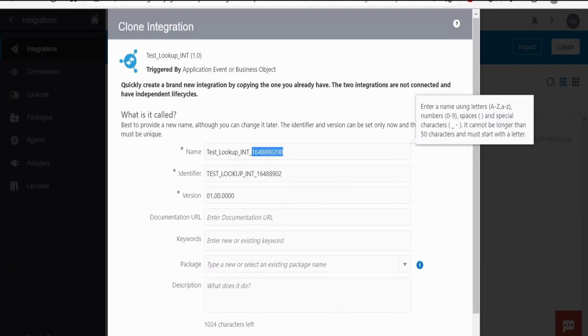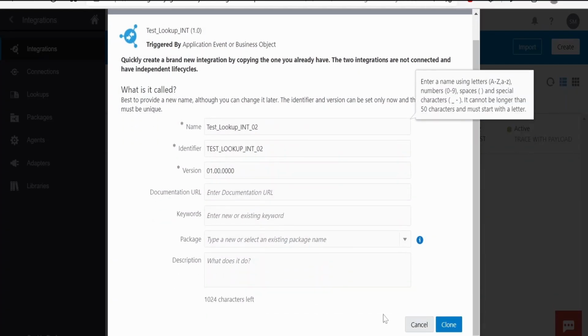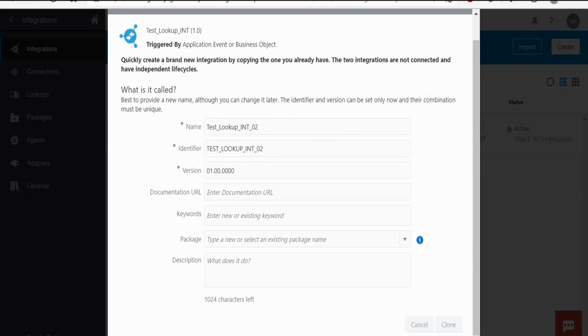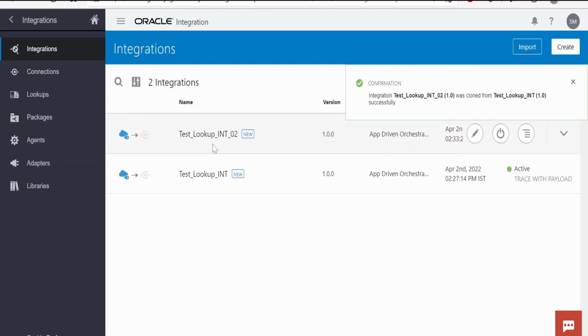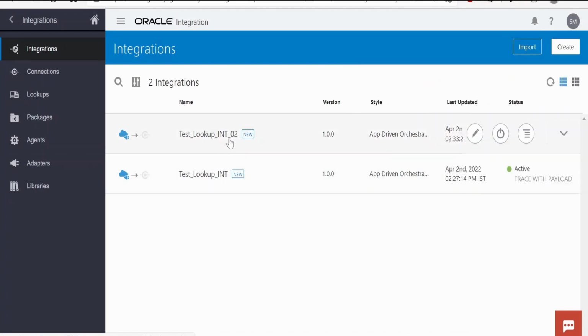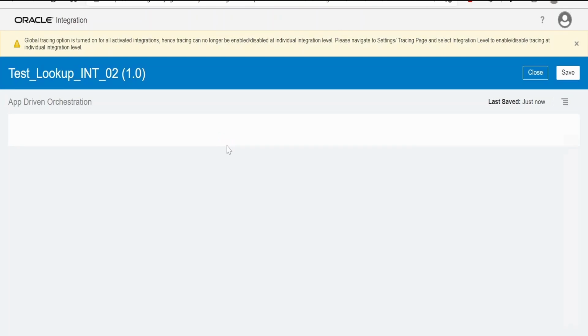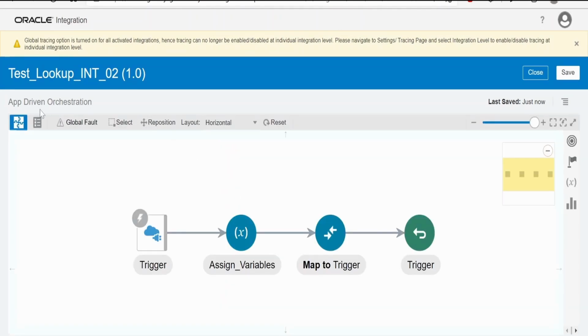and provide the name. I'm giving this name as 02. We can update the identifier, version and other details accordingly and click on clone. So like this, when the clone happens, it will create an exactly similar integration with a different identifier in the instance. Now if I open this newly created or cloned integration, this will have all the actions which were present in test lookup in first integration.